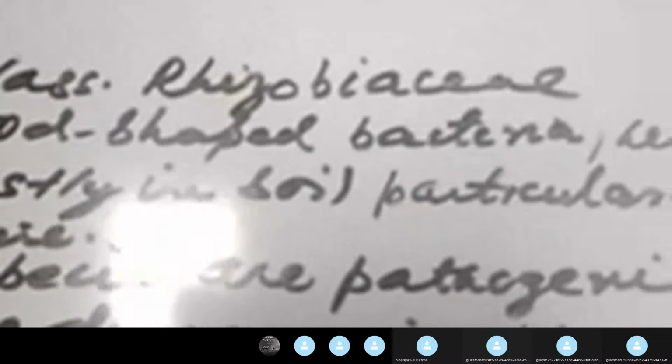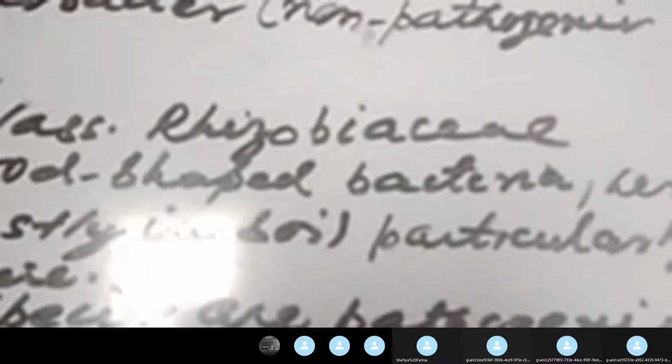They are capsulated bacteria. They are also motile because of the presence of flagella, and the number of flagella varies from 1 to 6. The GC content of Agrobacterium tumefaciens is 57; it varies from 57 to 63%, and in some cases from 53 to 57.